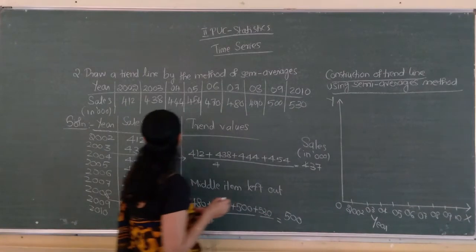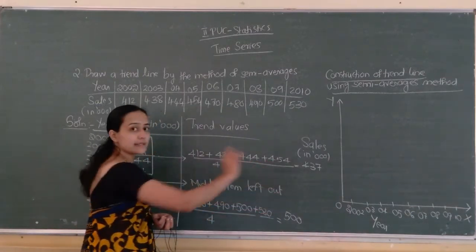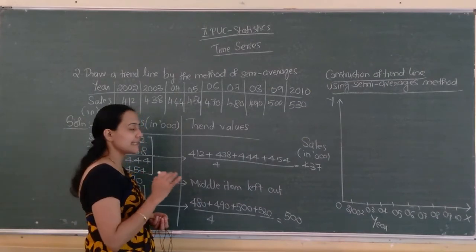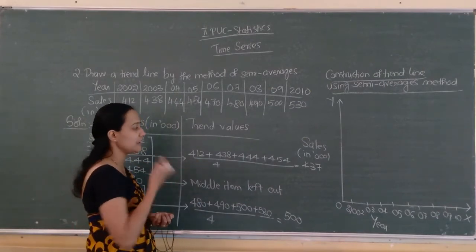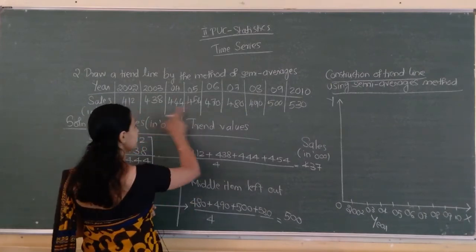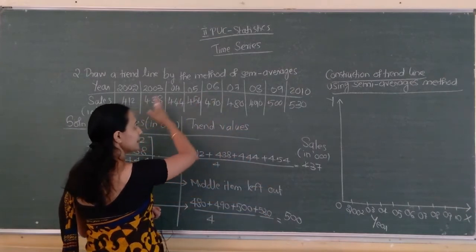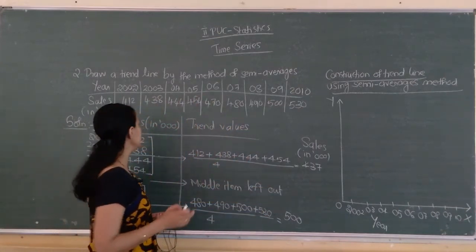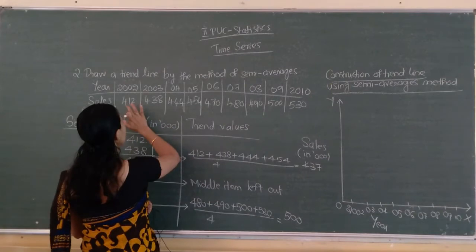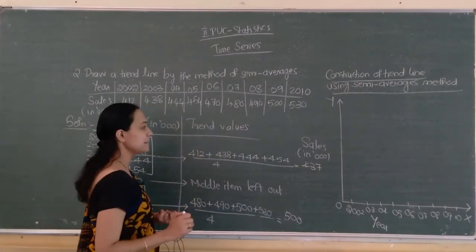So here we start from 412. These trend values also you have to include. Take notice of the trend values also: 437 and 500. The highest value is 530. 437 and 500 come in between, so no need to worry about them. 412 is the lowest and 530 is the highest.